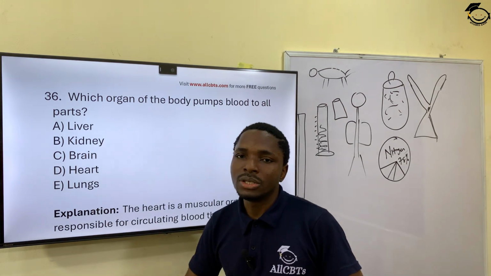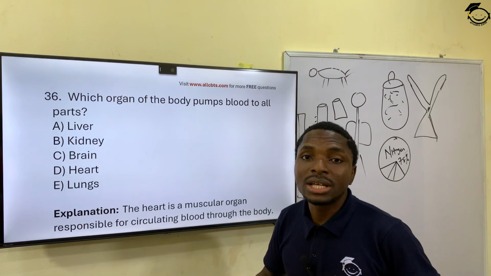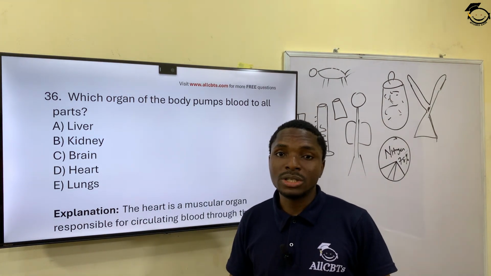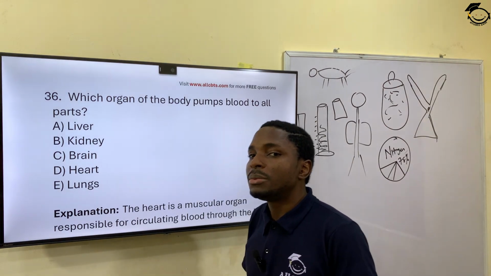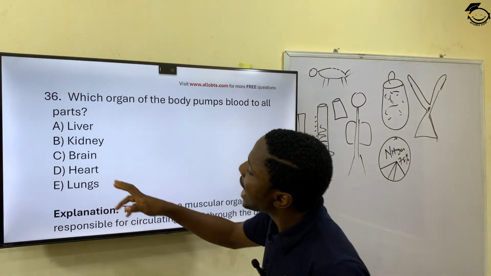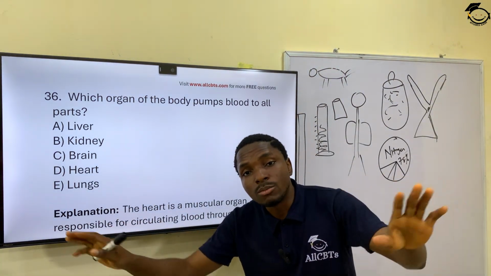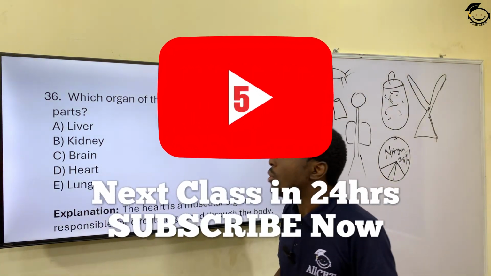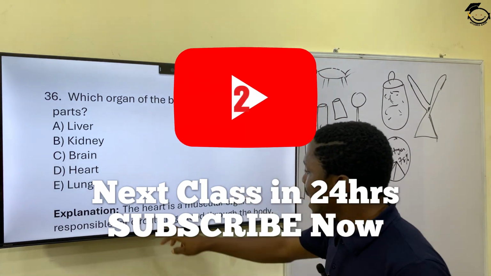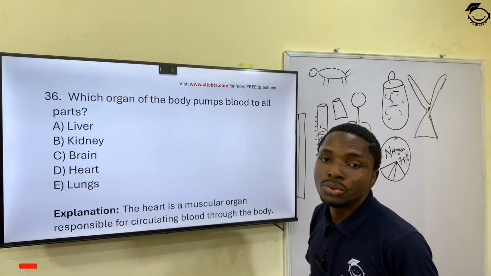It's doing the work of pumping blood and making sure that the blood is purified and moving to all parts of the body as it should, which will help in locomotion and all kinds of activities. So the heart is the organ that pumps, circulates and distributes blood to all parts of the body. The heart is a muscular organ responsible for circulating blood through the body.